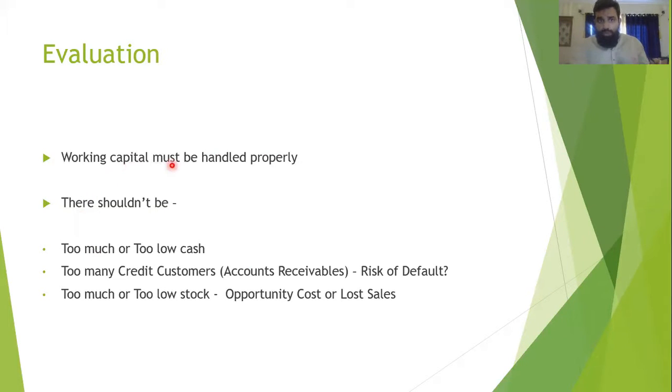Usually, working capital must be handled properly, which means that there shouldn't be too much cash, there shouldn't be too low cash, because too low cash means poor liquidity. You might not be able to survive. Too much cash means that you are wasting that cash by keeping it in your bank. You might have invested extra cash somewhere else and you would have earned some more money. We call it opportunity cost. And I believe that you have studied it in the previous chapters.